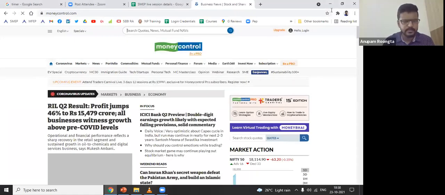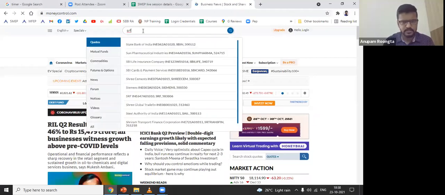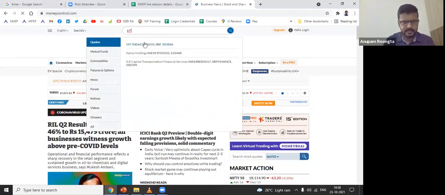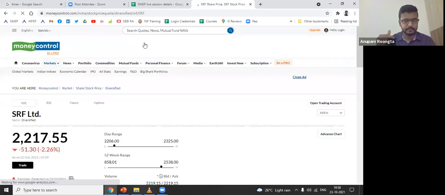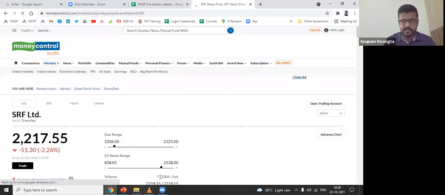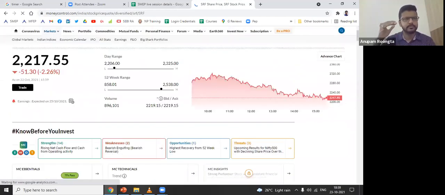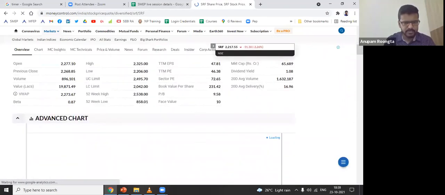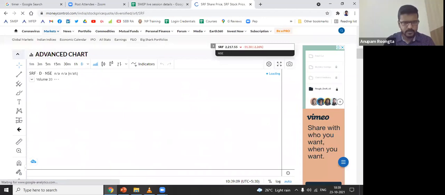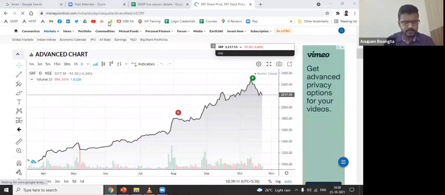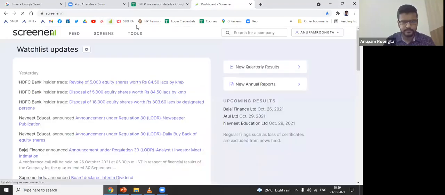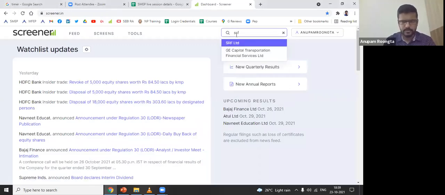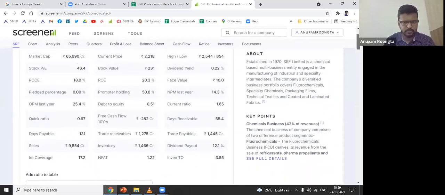Recently, I think on 13th of October, this share gave a bonus, SRF. It was trading at around 12,000 rupees before the bonus. That was the price of the share. Now the price of the share is 2,200 rupees. So I think 5:1 bonus was there, so it came down by 50% of the price. Right? Now, if you look at the chart, they don't show it properly. Let me open screener. That will be much better. I'm going to SRF. The share price now is 2,200 rupees.